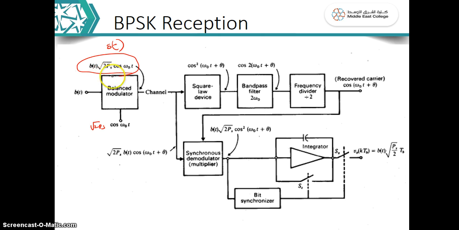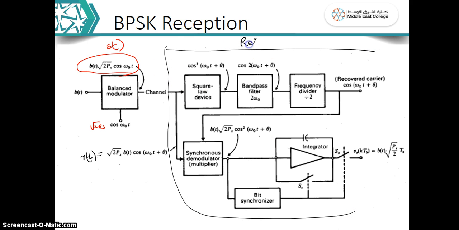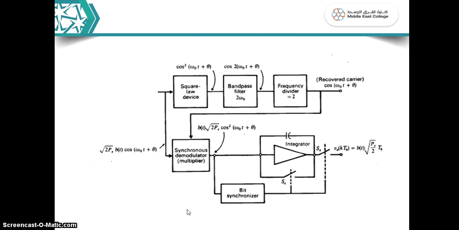This is the transmitted signal, root 2 Ps b(t) cos omega 0 t. When it passes through the channel, noise affects it and a change in phase will happen to this. So now this is your received signal. Your received signal is root 2 Ps b(t) cos of omega 0 t plus theta. This phase difference is because of the noise. So now this part will be dealing with the receiver signal. So now we will see that in detail.